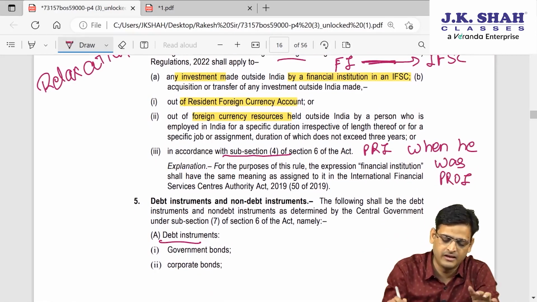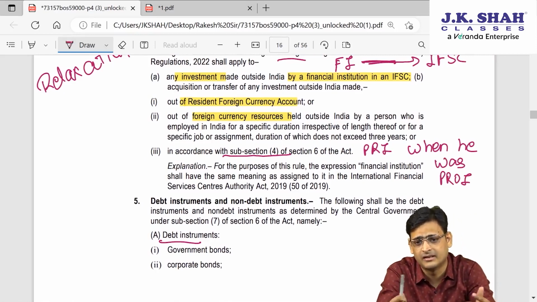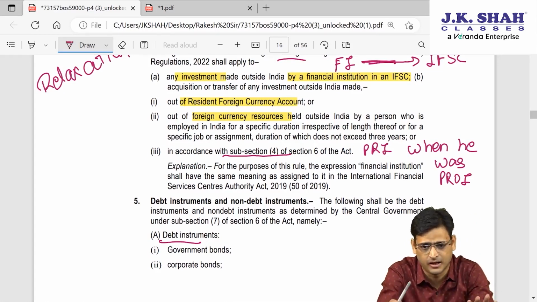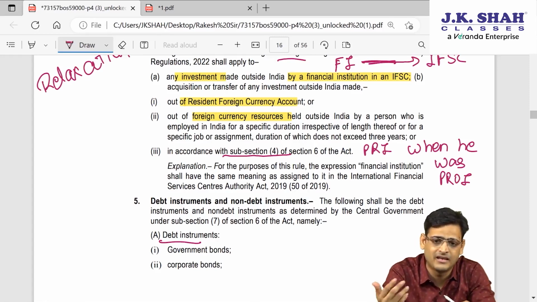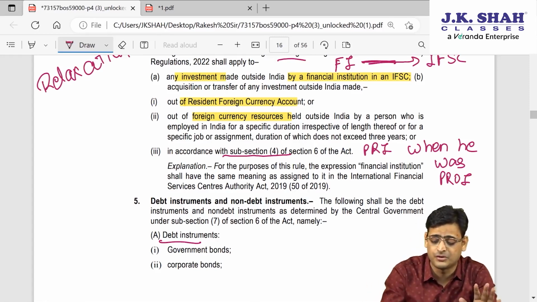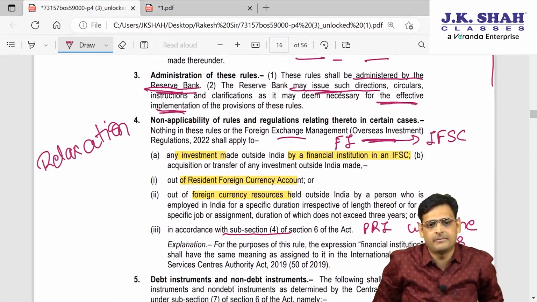Or when it is made as per section 6 subsection 4, that is, when a person has made some investment when he was non-resident, and now he is resident, the government says it's okay. If you made an investment when you were non-resident and now you are a resident, these rules will not be applicable. So in four situations these rules will not be applicable.